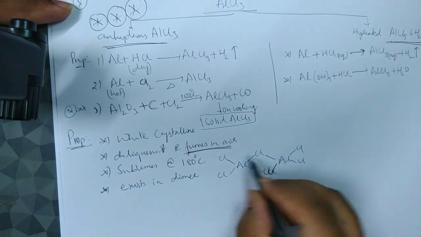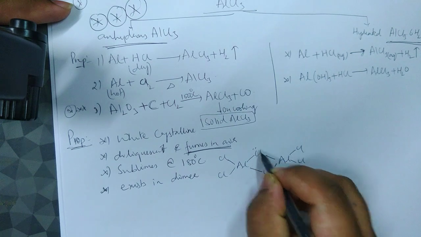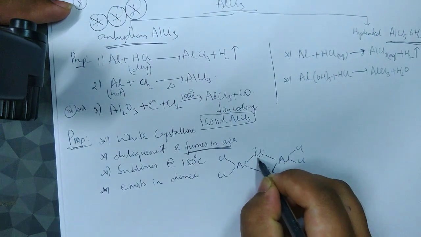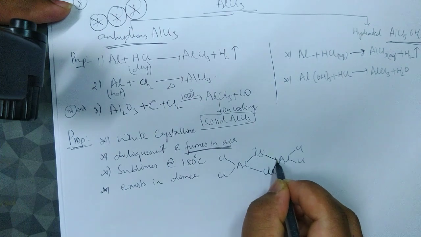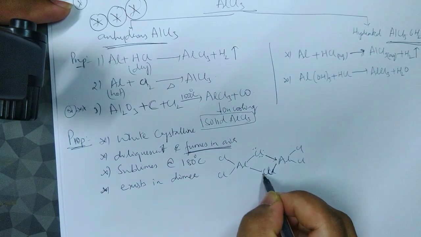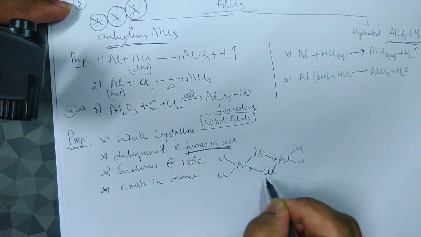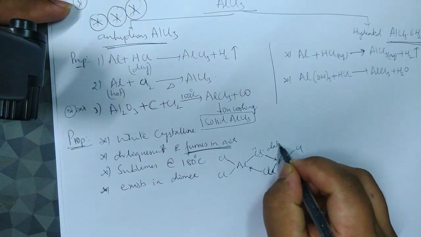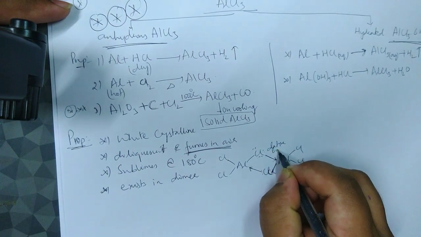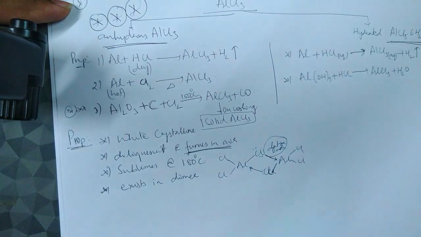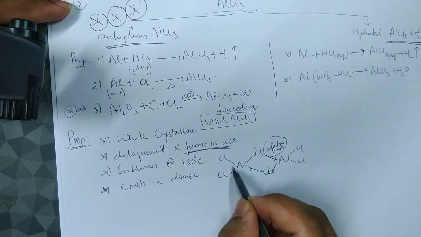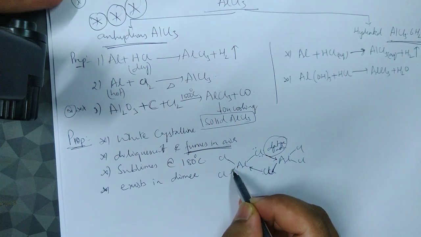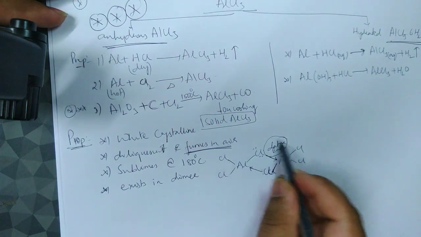But this is not a banana bond, because the chlorine atom has a lone pair of electrons, and aluminum has an empty orbital, so this lone pair of electrons is donated to aluminum. Same with this chlorine atom's lone pair, it is donated to aluminum, so it is like a dative bond. So don't forget that it is a dative bond. In AlCl3, these three bonds are covalent bonds, and this is a dative bond.